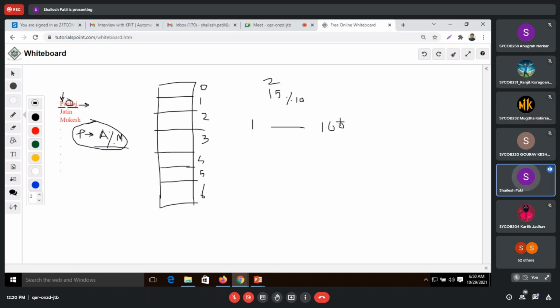Suppose we are going to mod with 100. It may be possible that many of the things will come into the same bucket. So we'll randomize things, making use of any of the methods that we have seen, so that it distributes evenly.